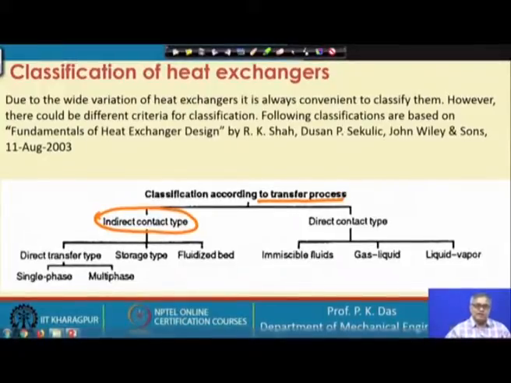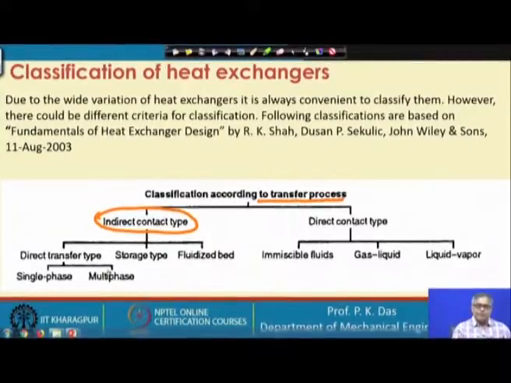So, this is direct transfer, there is no storage of it, and it could be single phase, that means the two fluids either both are not changing their phase, or one of them is, or in some very rare situation both of them are changing their phase. So, condensation, boiling, etc., that is your multi-phase.